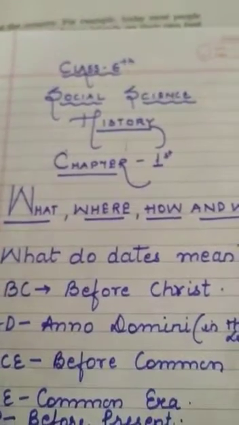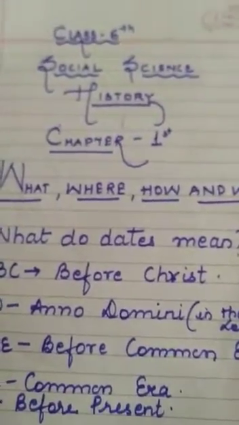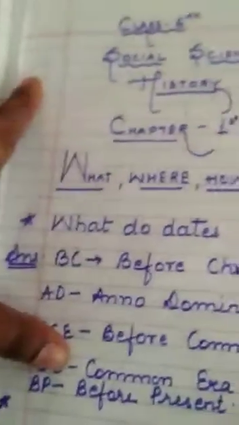Class 6 Social Science History. Chapter number 1, What, Where, How and When. Now our today's topic is what do dates mean. So in this,